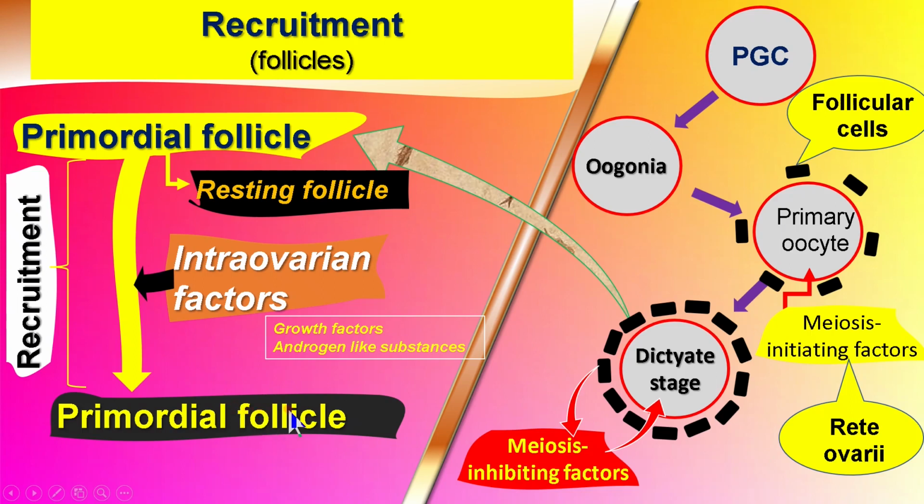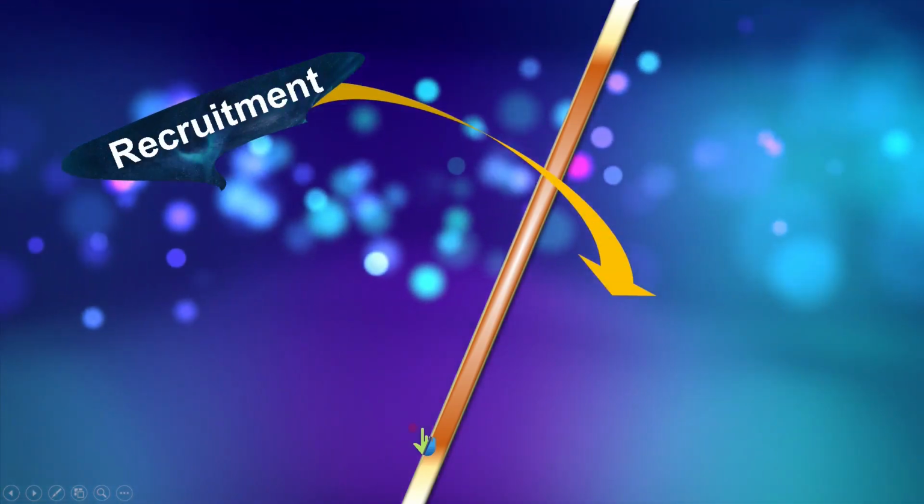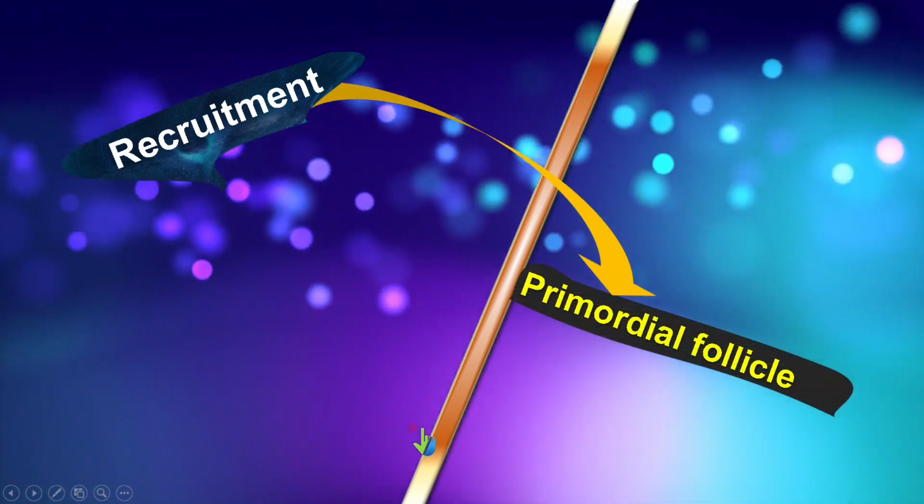We know that the primordial follicle is a resting follicle in the ovary. When it is recruited by the intra-ovarian factors, it is awakened from its sleep. Not all the primordial follicles are selected at a time, but a few are selected by the intra-ovarian factors for growth and development. These awakened follicles start growing and finally become mature and form the Graafian follicle, which will then ovulate.